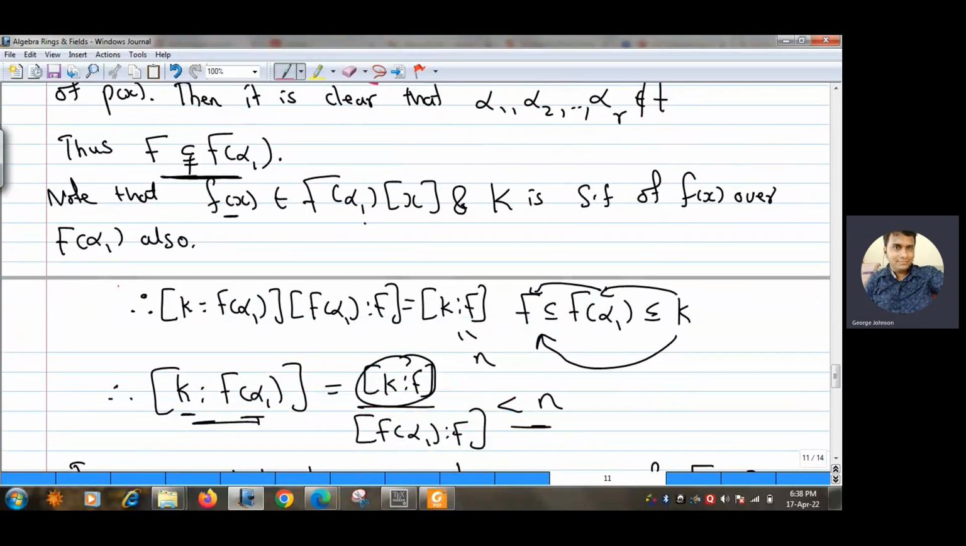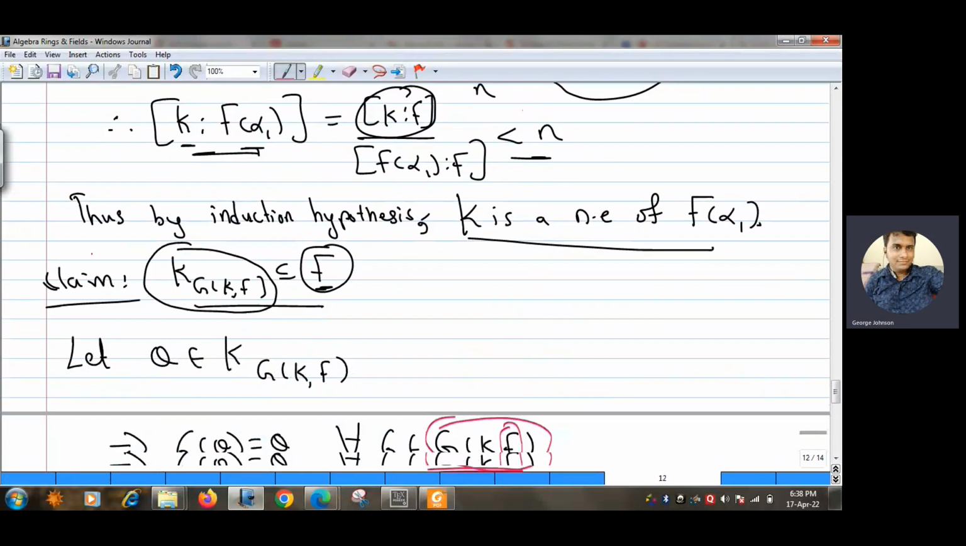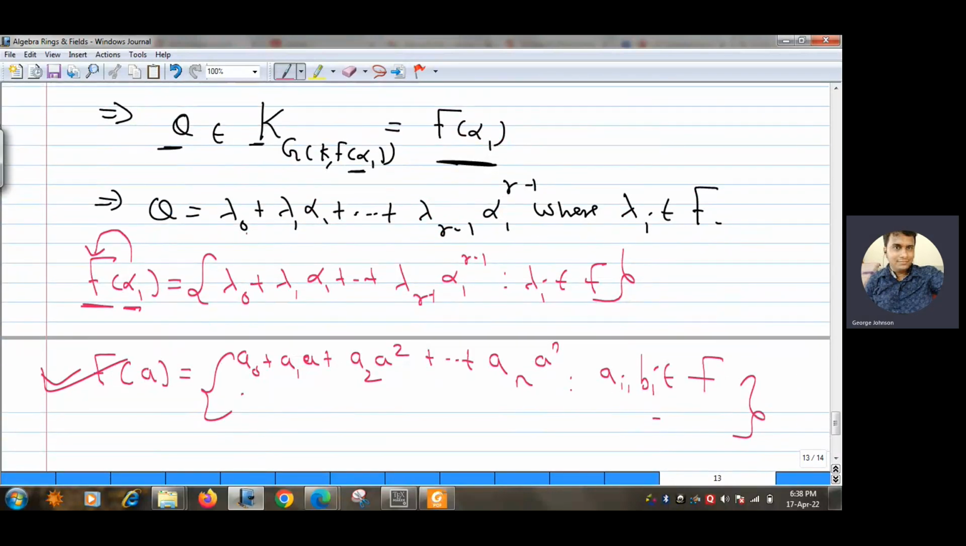So using that theorem, because alpha 1 is algebraic of degree r over F, F of alpha 1 is nothing but beta 0 plus beta 1 alpha 1 and so on up to beta r minus 1 alpha 1 to the power r minus 1. Okay, so any element of F of alpha 1 will always look like this only.